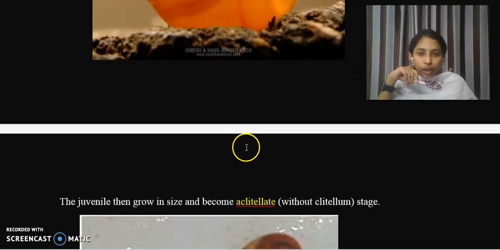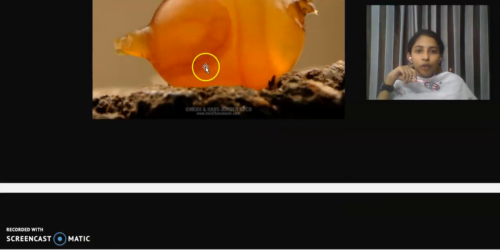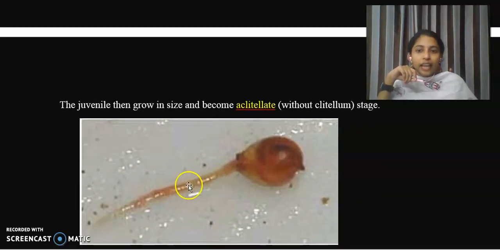Okay, so I will show another diagram. Here you can find the cocoon, and one very small juvenile, newly hatched earthworm is piercing out the cocoon wall. Okay, here is a beautiful diagram. This is the cocoon, and from it, a fully formed juvenile earthworm is coming out. Clear? And actually, this juvenile earthworm doesn't possess a mature clitellum, and this stage is called the aclitellate stage, or it doesn't have a distinct clitellum.